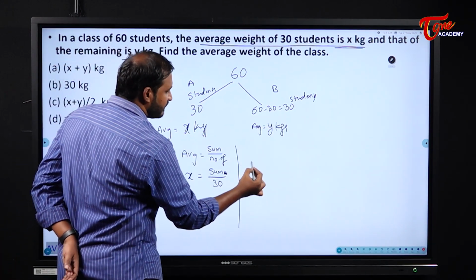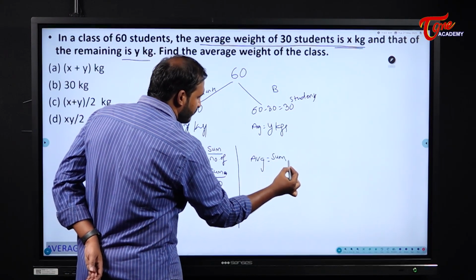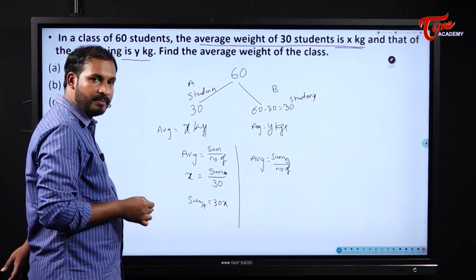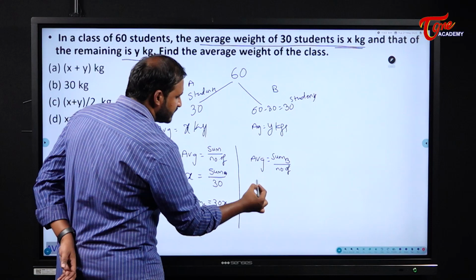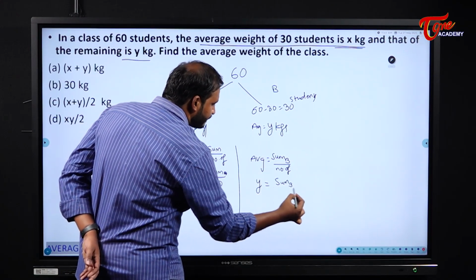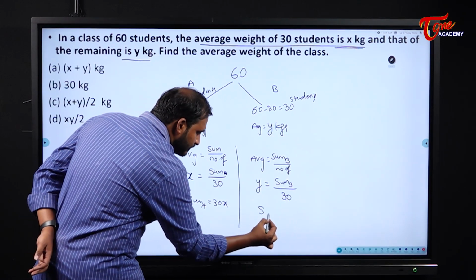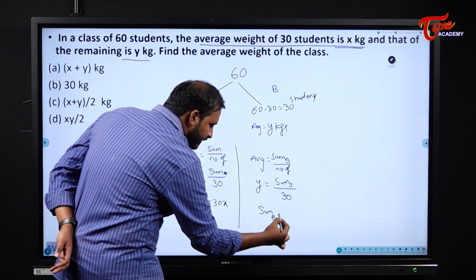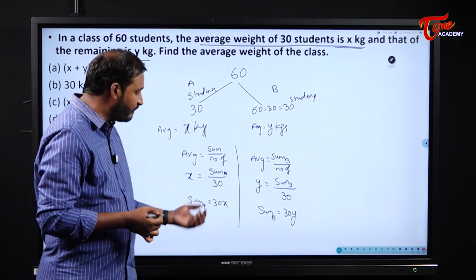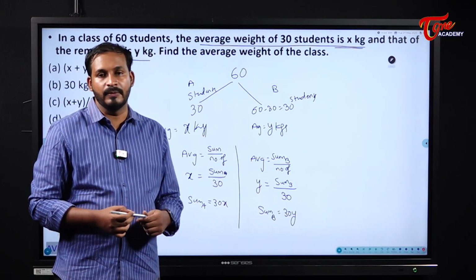Next see here, what is the formula for average we have? Average is equal to sum of B by number of observations, the sum of all the weights of group B. So now what will happen here for me? They gave this one as Y. Y equals sum of B by number of observations, which here is also 30. So the sum of group B is 30y. What does sum here tell us, students? Sum of weights of students of group A, sum of weights of students of group B.